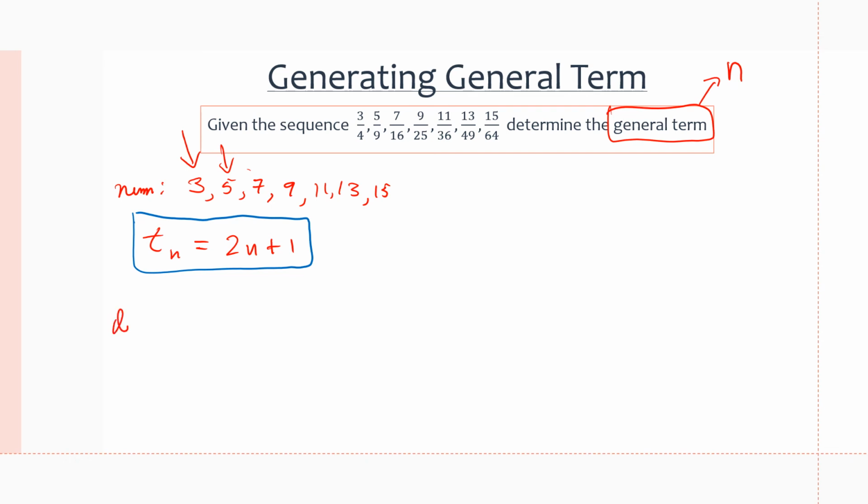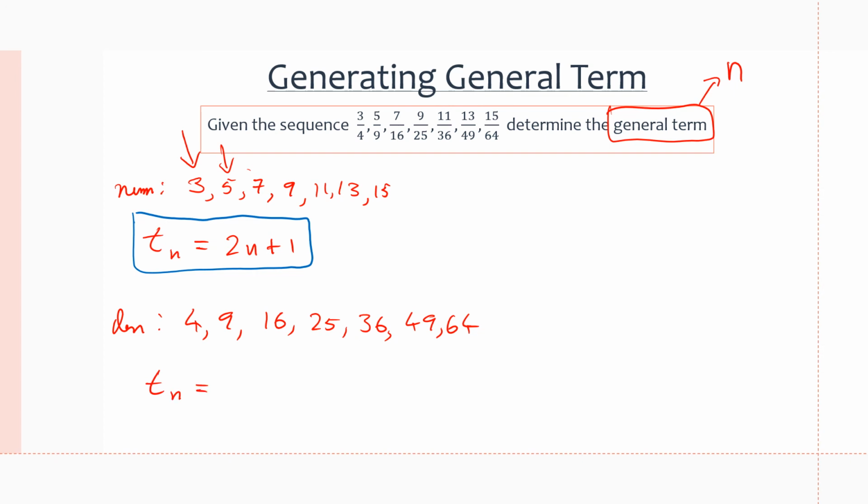Now for the denominator, let's write out our sequence for denominators. 4, 9, 16, 25, 36, 49, and 64. Now, if we notice, these are all products of a number squared. So 4 is 2 squared, 9 is 3 squared, 16 is 4 squared, 25 is 5 squared, and so on until 8 squared, which gives us 64. So we're going to be able to find a pattern in that sense.